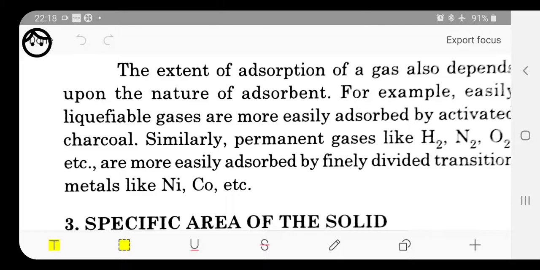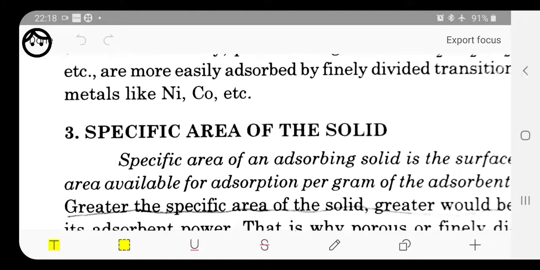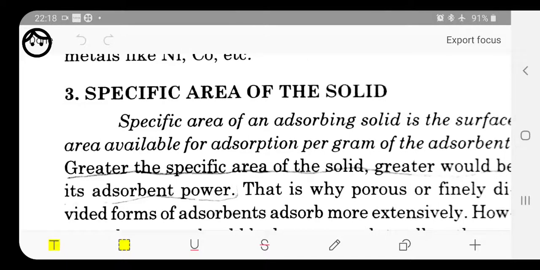Now, specific area of the solid. Specific area of an adsorbing solid is the surface area available for adsorption per gram of the adsorbent. The greater the surface area of the solid, the greater would be its adsorbent power. That is also similar, because the porous or finely divided form of adsorbent adsorbs more extensively. However, the pores should be large enough to allow the gas molecules to enter them.